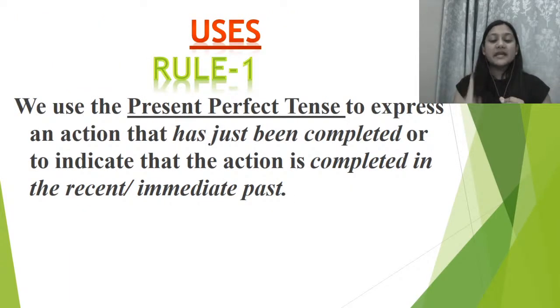Now, we use present perfect tense to express an action that has just been completed or to indicate that the action is completed in the recent immediate past. कुछ देर पहले ही वो एक्टिविटी खत्म हुई है या फिर the action has just been completed. वो एक्शन या तो थोड़ी देर पहले खत्म हुआ है या फिर वो कुछ देर पहले ही खत्म हो चुका था.